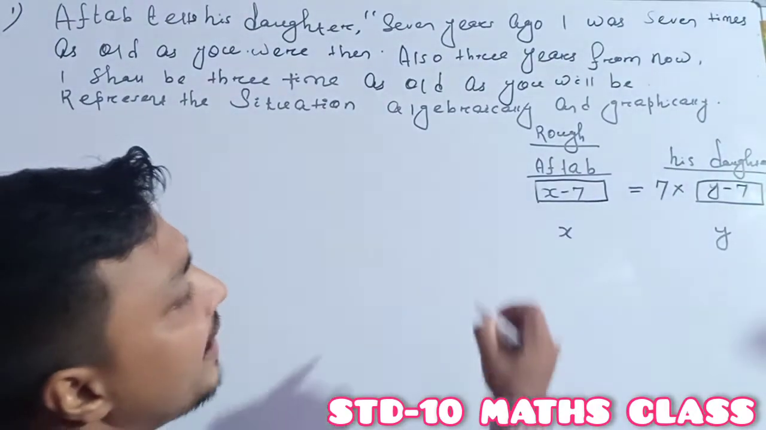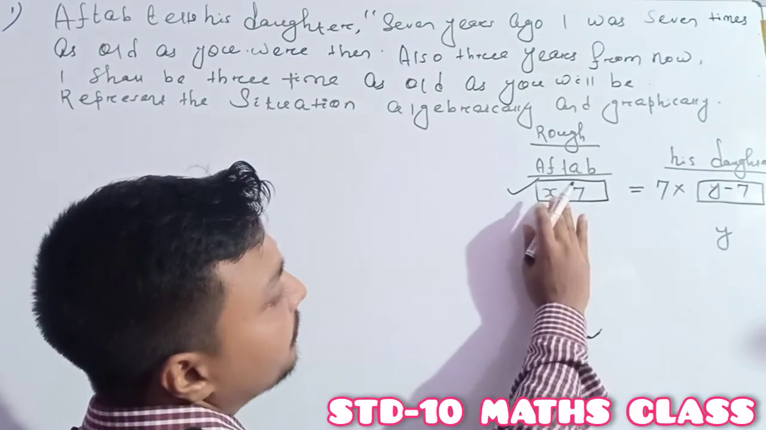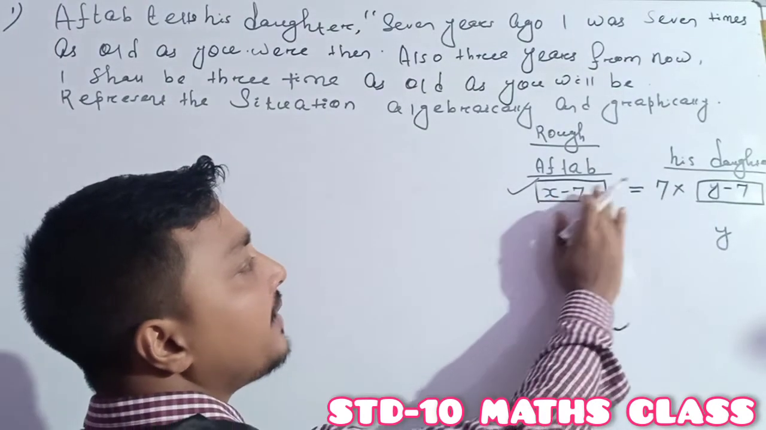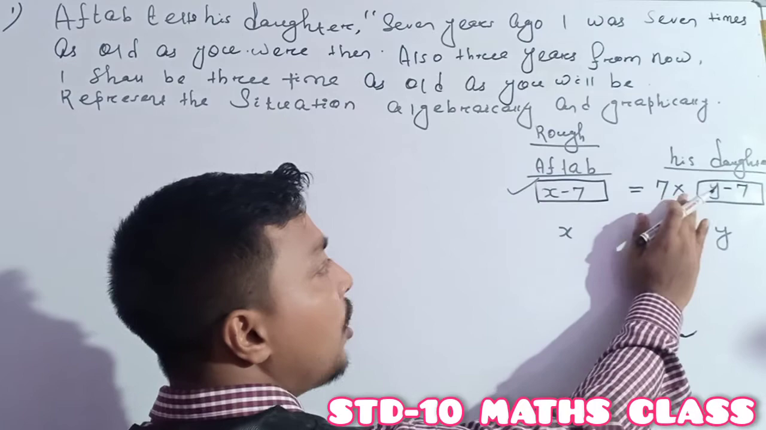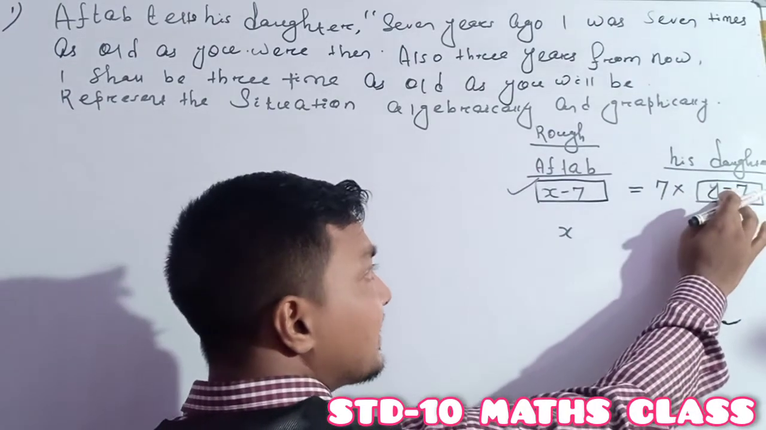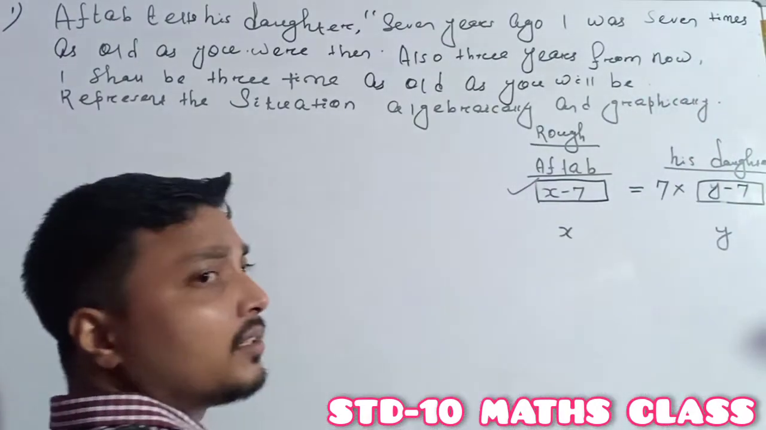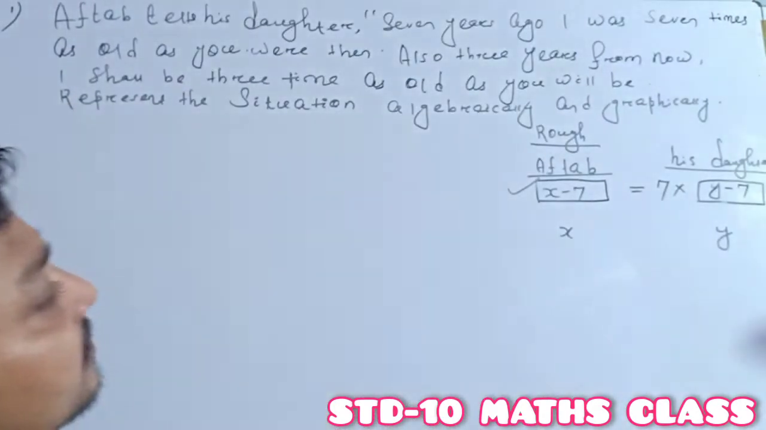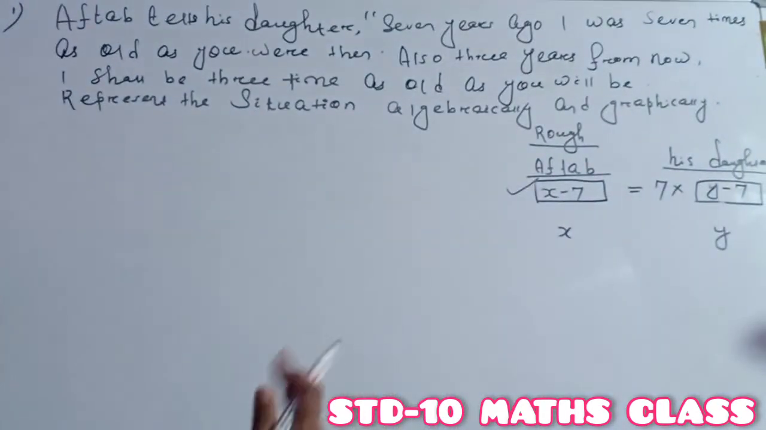So one equation is ready. 7 years ago, the age of Octave is equal to 7 times his daughter's age at that time, and the daughter's age at that time is Y minus 7. So one equation is ready, and another one is given.